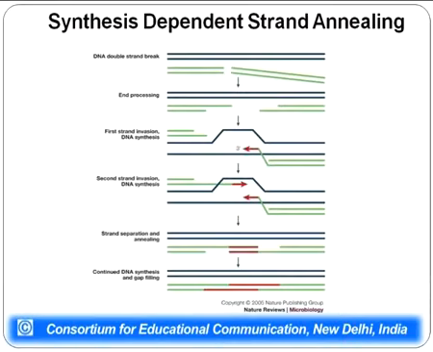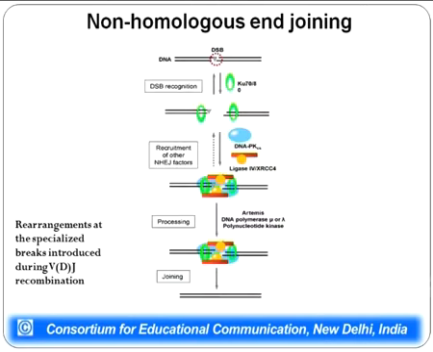The red strands are complementary base paired, and then after complementary base pairing, there is extension of the DNA by DNA polymerase. Gaps are filled, and again there is sealing of the gap by ligase. So this particular mechanism of repair does not lead to crossover product getting formed. It only leads to normal product getting formed.